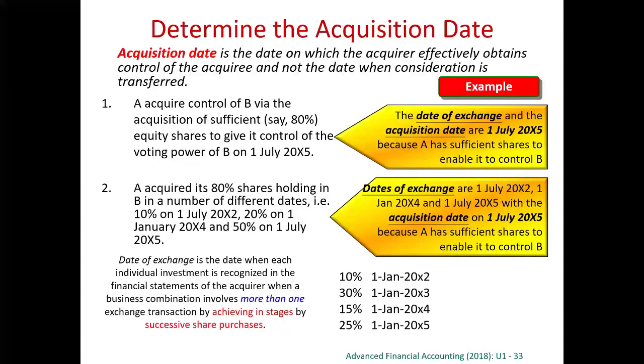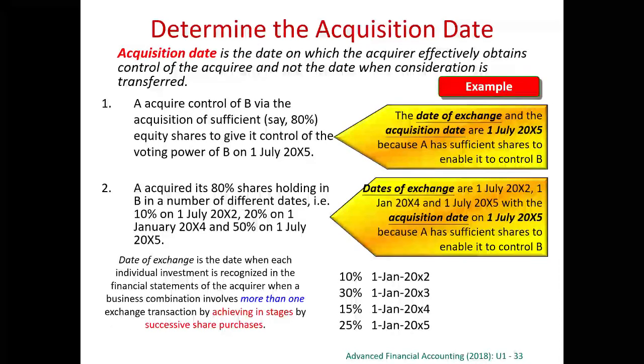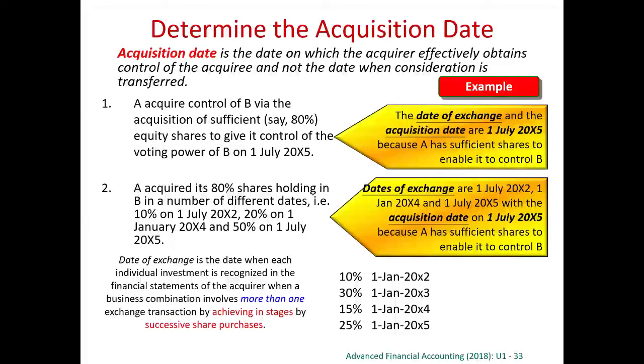After we have identified the acquirer, now we come to step 2. We have to determine the acquisition date. The acquisition date is the day on which the acquirer effectively obtained control of the acquiree, and which is not the day when consideration is paid. We may have obtained control, but we may pay later, or we may have to pay earlier. So the acquisition date is the day when we effectively obtain control.